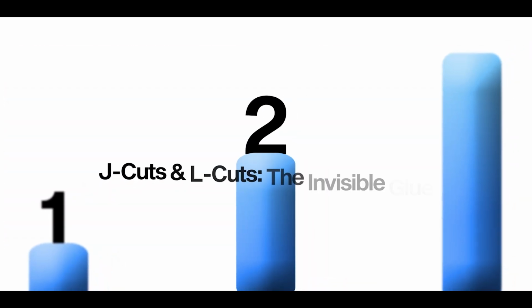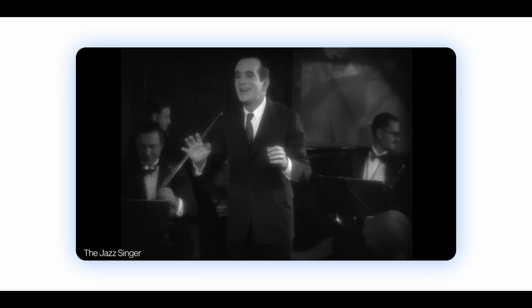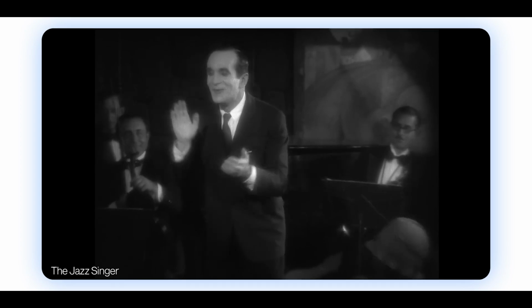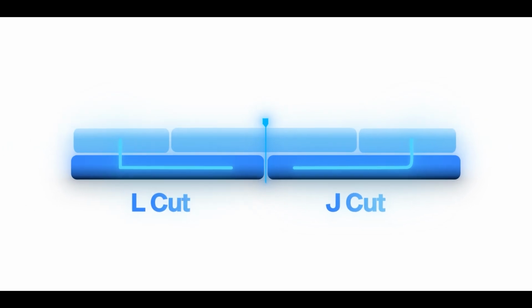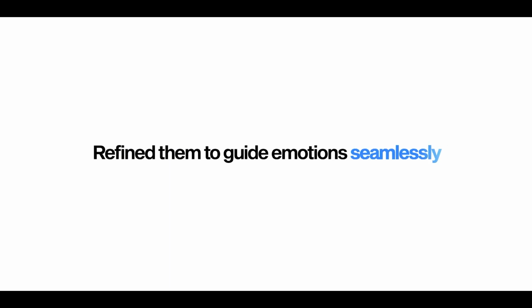Next, J-cuts and L-cuts, the invisible glue. It all began in 1927 when The Jazz Singer pioneered L-cuts, letting sound linger as visuals changed. These techniques got their names from the J and the L shape they create on editing timelines. Later filmmakers like Edgar Wright and Denis Villeneuve refined them to guide emotion seamlessly. In 2025, these aren't advanced tricks. They're essential for every editor who wants their cuts to feel invisible.